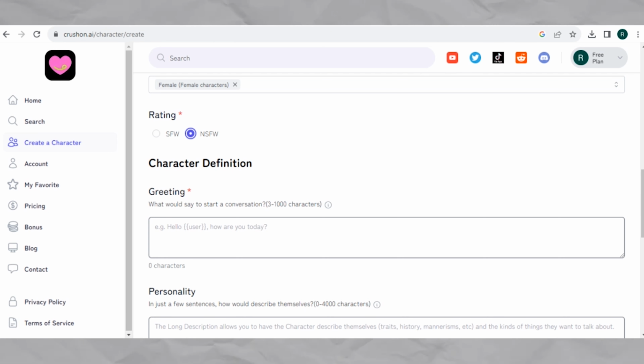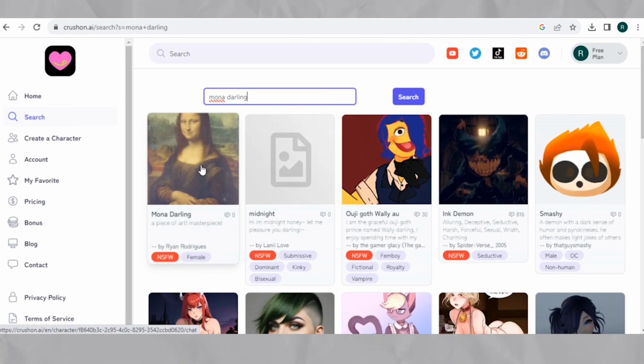Click the star icon on the right corner to add your favorite character in My Favorite lists. You can search the character by clicking the search option on the left.